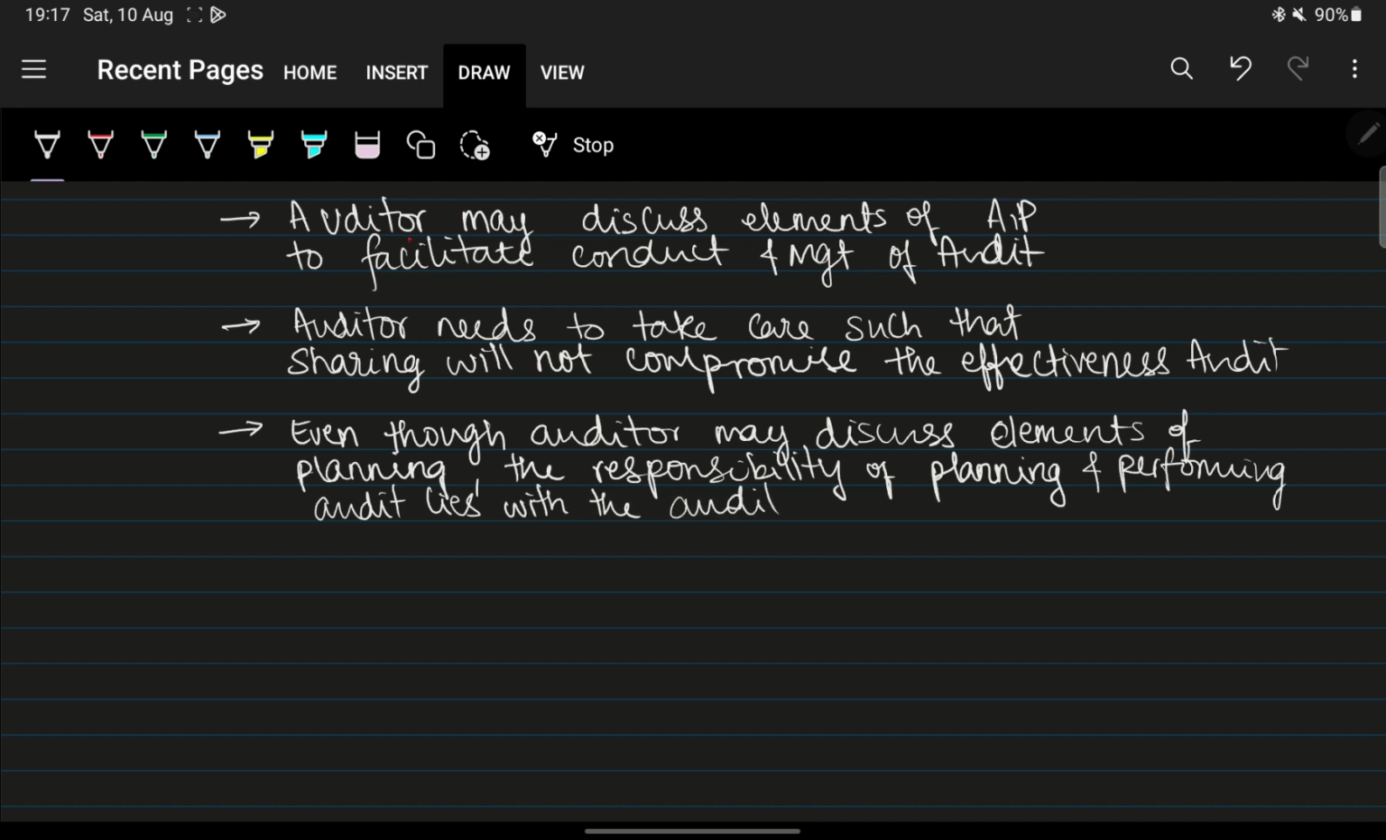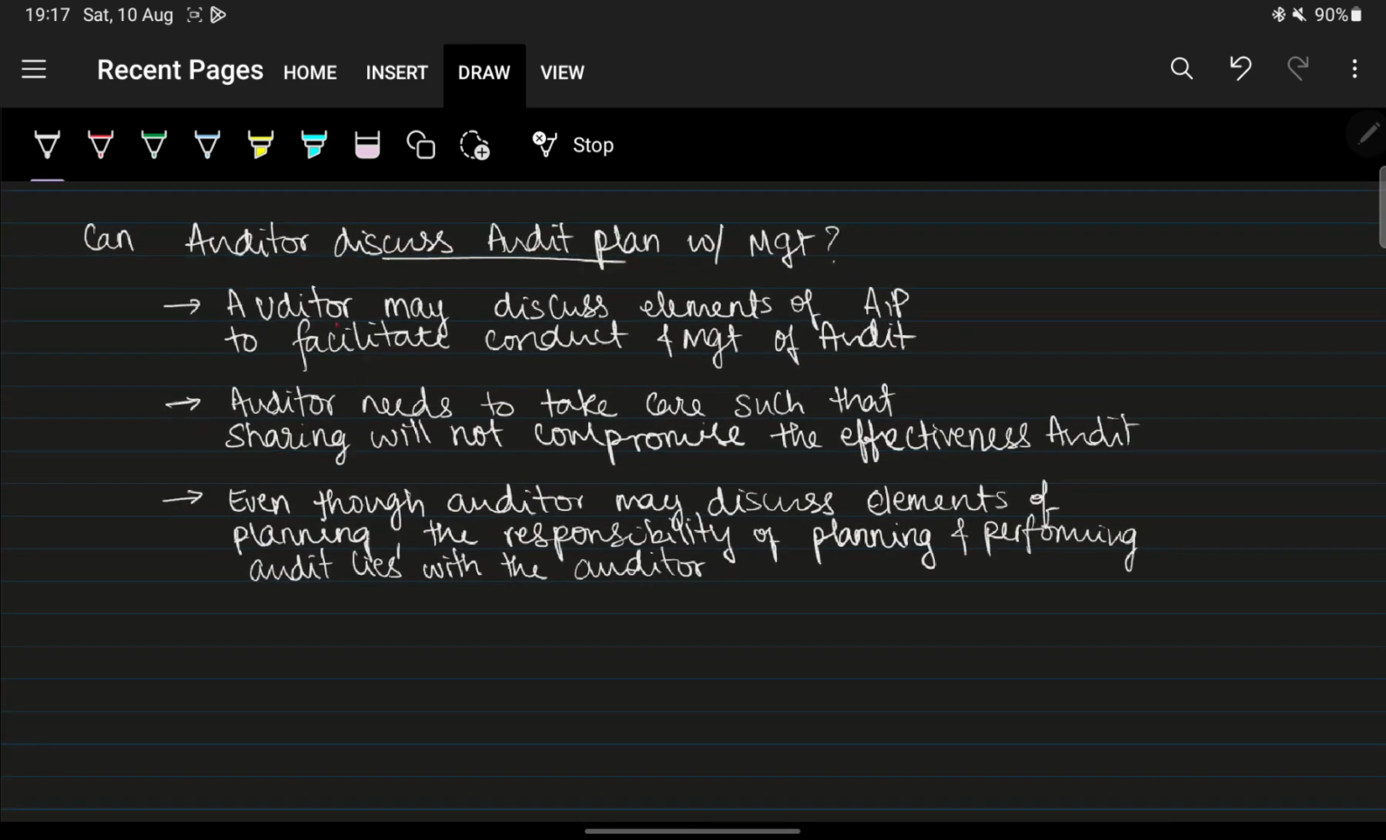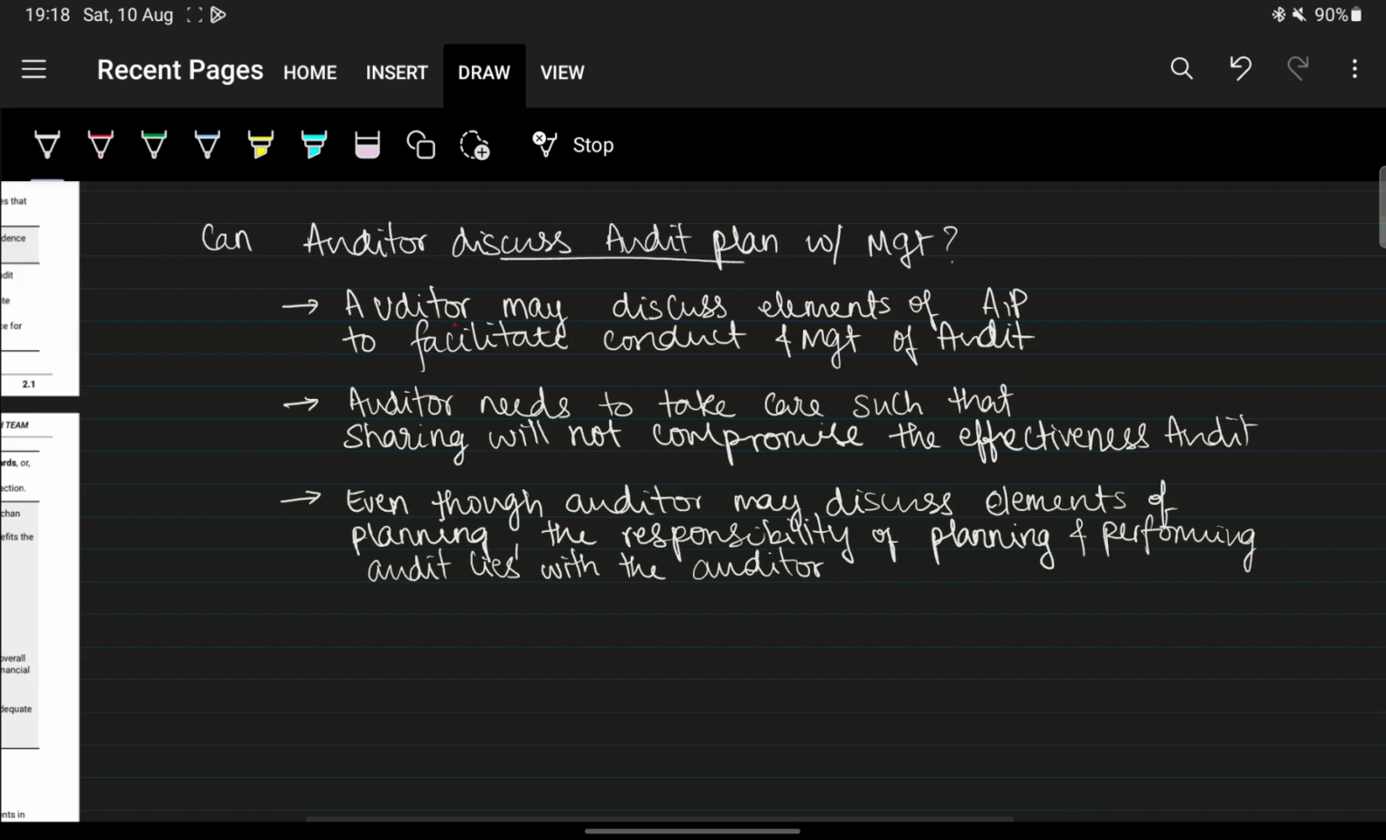So basically what are we saying here? In the question it asked, can the auditor discuss audit plan with management? So our answer is, auditor may discuss elements of audit plan to facilitate the conduct and management of audit. Second point is, he should take care that such sharing does not lead to compromising the effectiveness of audit. And third point was, even though he shares elements of the planning with the management, the responsibility for planning and performing the audit lies with the auditor itself. It does not shift to the management.